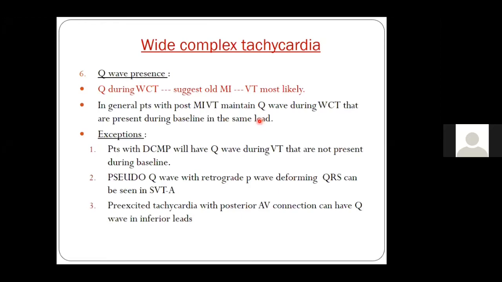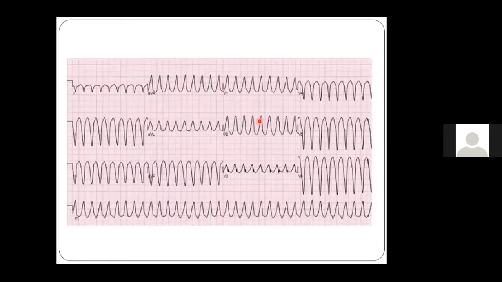that is also called a delta wave. So a delta wave can be seen in the inferior leads with a posterior accessory pathway, left or right posterior accessory pathway. Many a time people confuse this with inferior wall MI. They say that it is inferior wall MI, though it is a negative delta wave. So those are a few important things about the presence of a Q wave in ECG.